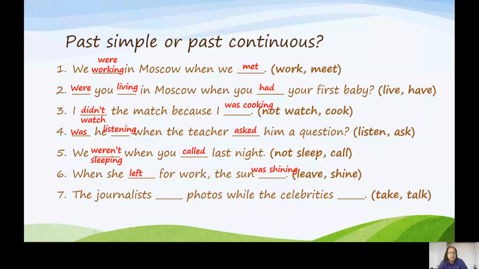And this last tricky one, the journalists were taking photos while the celebrities were talking. So here we've got two past continuous forms, and that's okay because that shows that both actions were in progress, were happening at the same time. It shows they are both long actions, but happening at the same time.